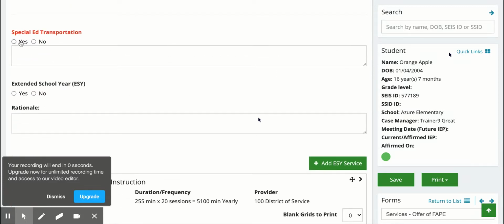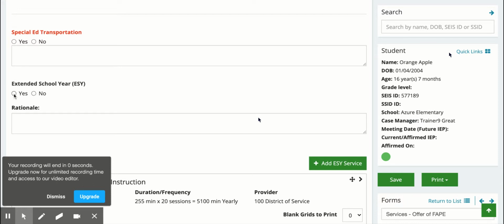Continue on with special ed transportation. If no special ed transportation will be provided, you click no. If yes, click yes and give the rationale here. Extended school year. If no, click here.